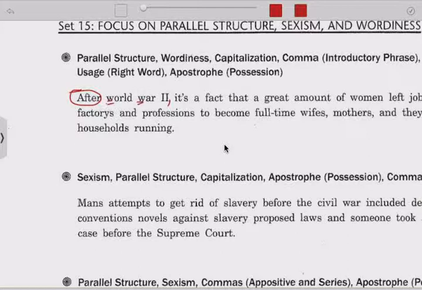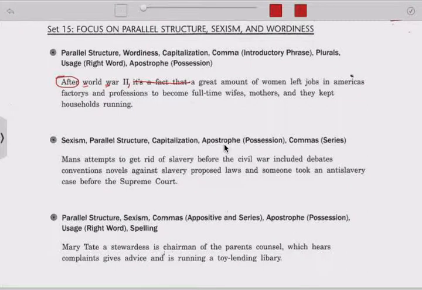It's a fact that this is wordiness, you don't really need that. We could just say, after World War II, a great amount of women. We've talked about this before with fewer and less. It's the same with amount and number. If it's items that can actually be counted off one by one, like people or women, it's going to be number. So a great number of women left jobs in America's.